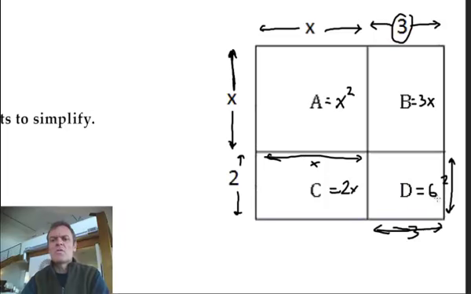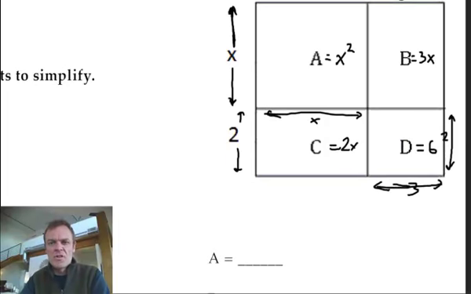Okay, so those are all the little individual rectangles and squares that make up the big one. So of course, to make the final area, I'll add everything up. So let's have a look. I know I could have put them all here, but let's just look at the diagram. Okay, we have an x squared area. We've got a 3x, that's B. C is 2x, I'll add that to it. And D is 6.